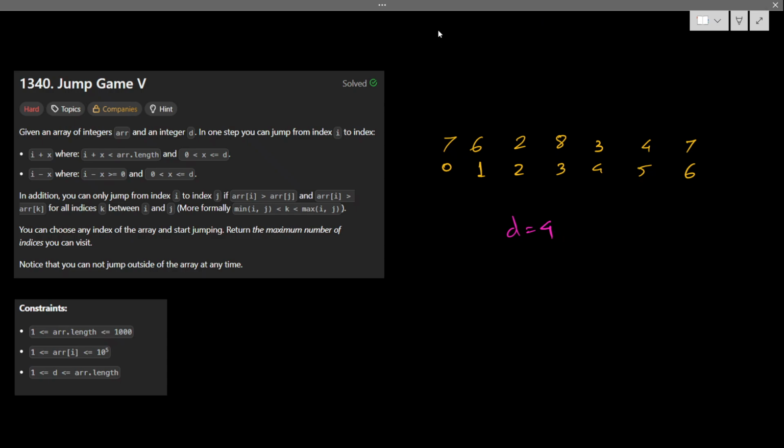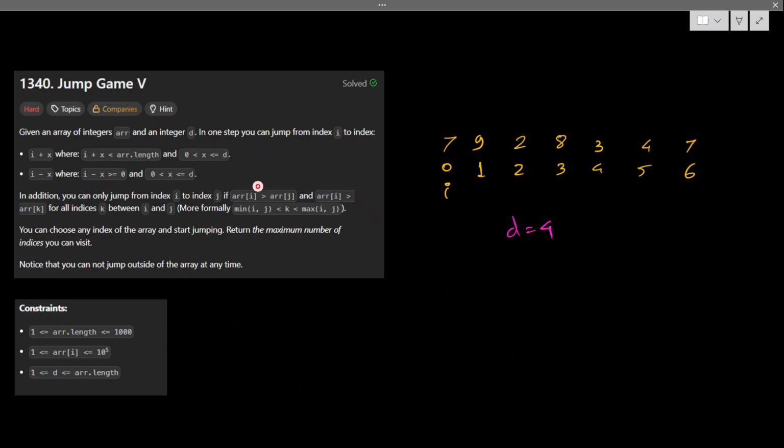Let's see which index positions we could jump to, starting from the beginning. If d equals 4, what are the possible cases? From i minus d to i plus d, in this range we can jump anywhere, to the left side and the right side. Ideally I could jump to these four places. But there is a catch. You can jump to an index only if arr[i] is greater than arr[j]. Let me change this value to 9. So if your i is here, you cannot jump to this position, and you cannot jump to this position. So it's not possible.